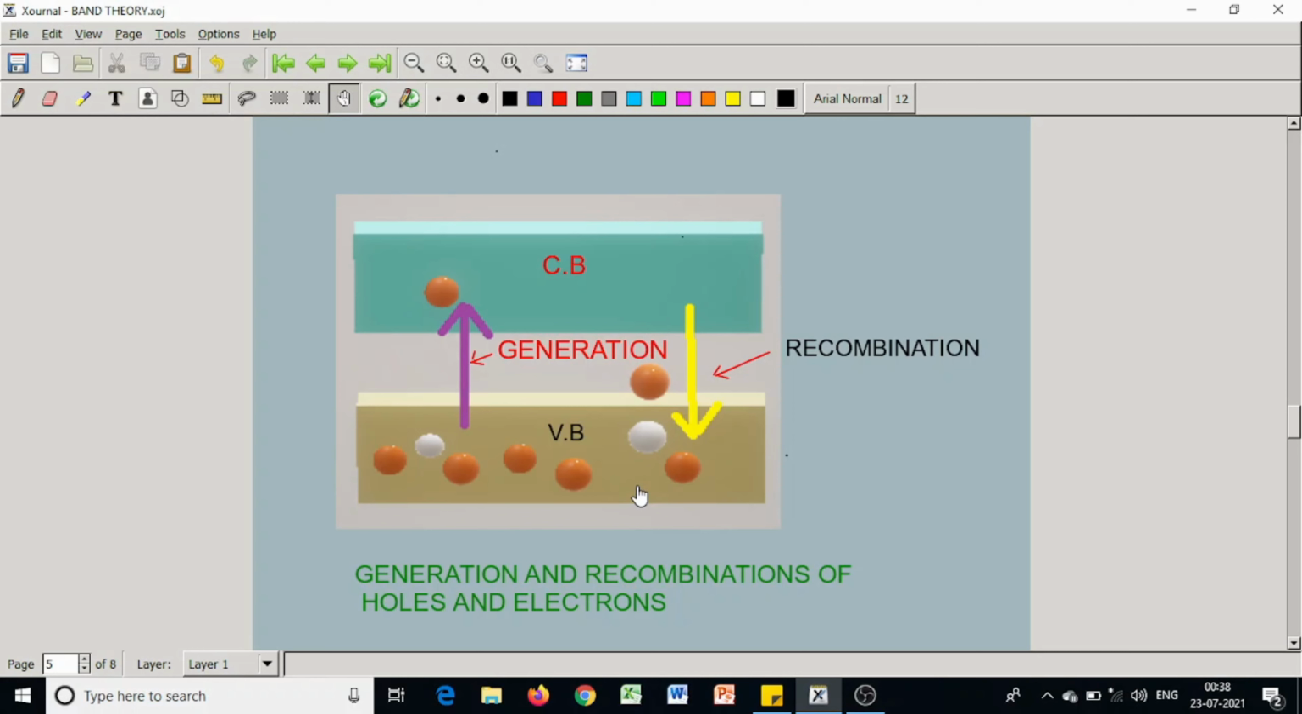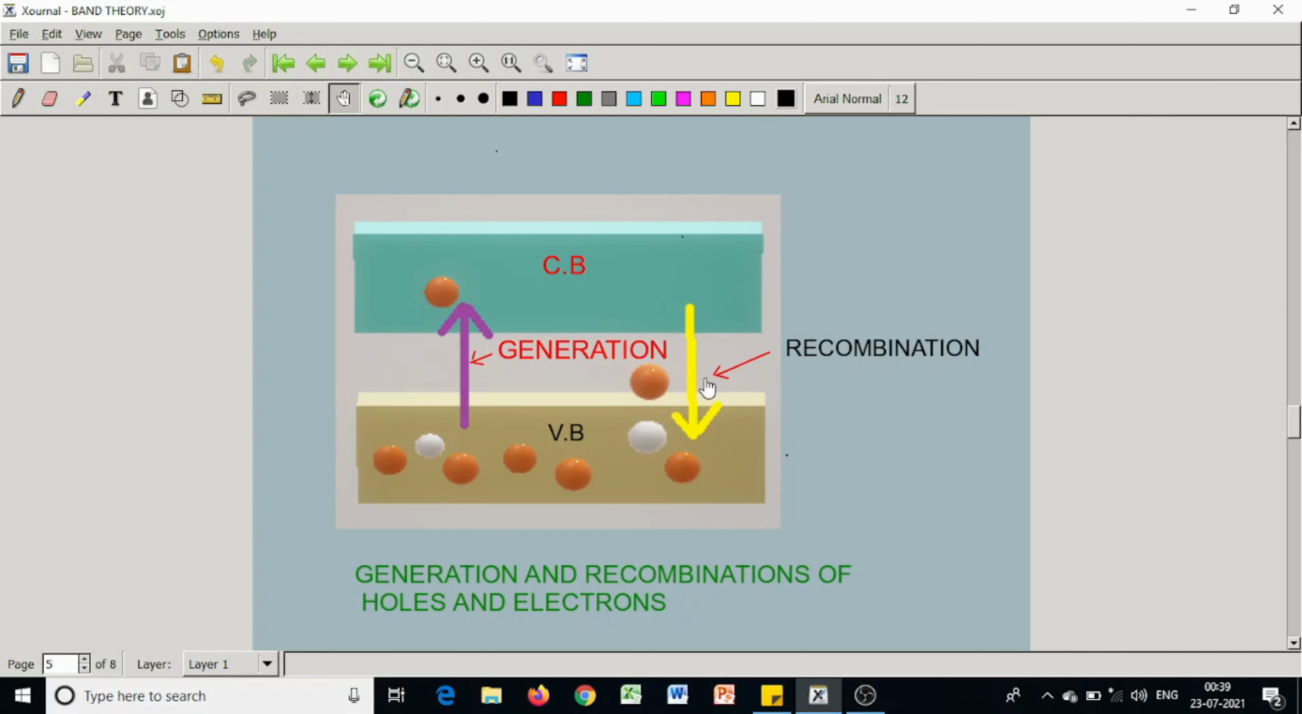In the process of recombination, some amount of energy is liberated in the form of heat in ordinary diodes or ordinary semiconductors, and if the band gap is a direct band gap, then it emits light, leading to a light emitting diode, which I will discuss in the next video.